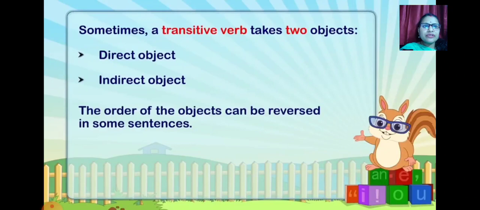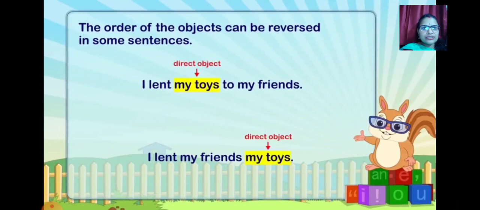Sometimes a transitive verb takes two objects. You have already studied direct objects and indirect objects in your previous classes. Hope you are already aware of it. The order can be reversed, and it doesn't change the meaning of the sentence. For example, I lent my toys to my friends, or I lent my friends my toys. The meaning remains the same, and the direct object remains the same.